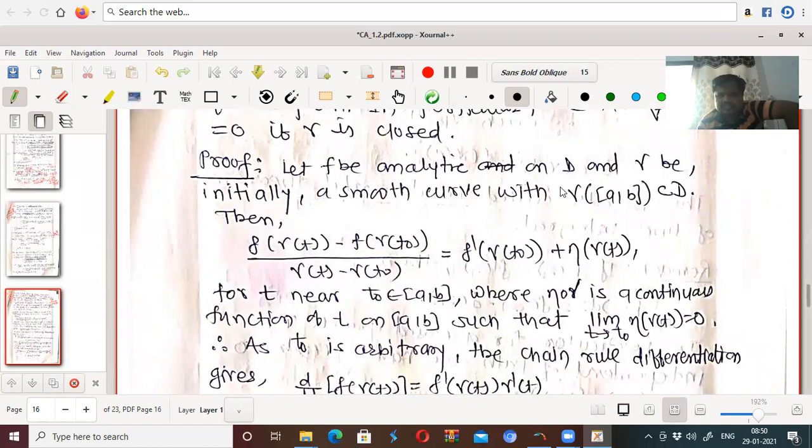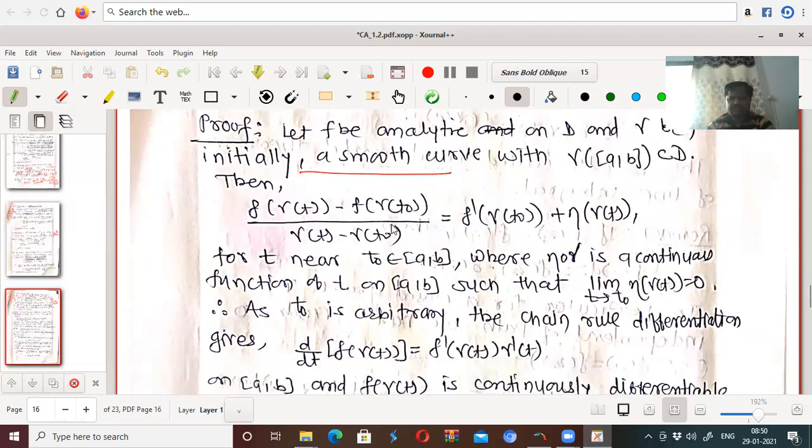Let f be analytic on D and gamma be initially a smooth curve. There are two types of contours: one, a smooth curve, and second, a piecewise smooth curve. For the smooth curve we'll prove first, then for the piecewise smooth curve we'll prove second.